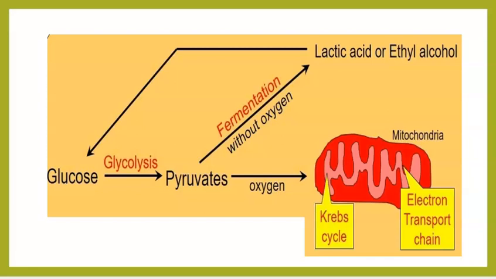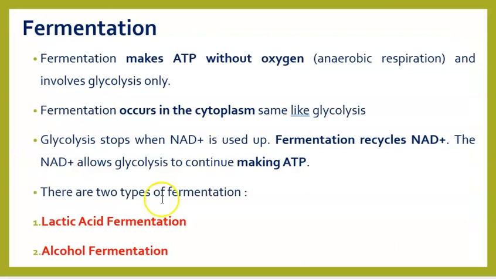So fermentation is, as you know, a type of anaerobic respiration. That means it takes place in the absence of oxygen. Okay, so fermentation is making ATP for you. We know that both aerobic respiration and anaerobic respiration make ATP for you, but aerobic respiration makes around 36 molecules of ATP for you, whereas anaerobic just makes 2 ATP molecules. Just like glycolysis, fermentation takes place in the cytoplasm.